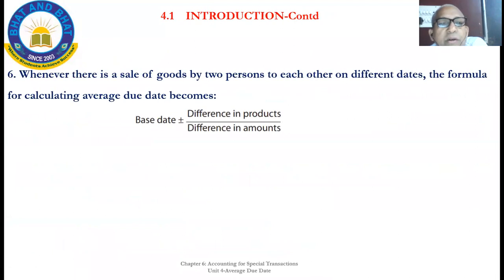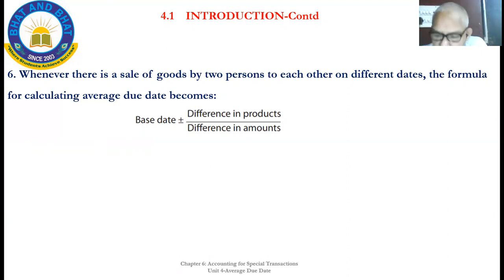When there is a sale of goods by two persons to each other, I told you, A selling some goods to B and also B selling some goods to A, that is mutual. The formula for calculating average due date is base date plus or minus difference in products divided by difference in amounts.